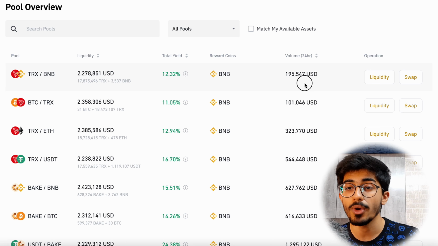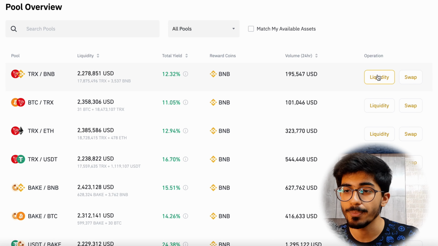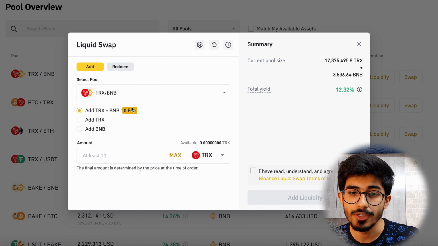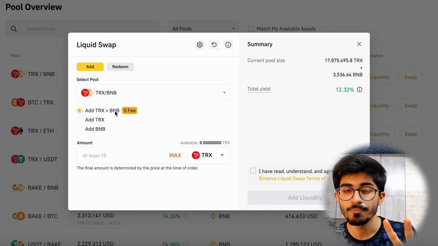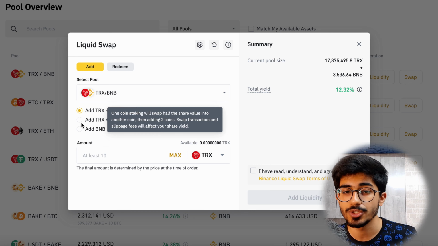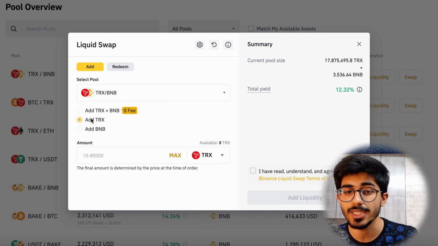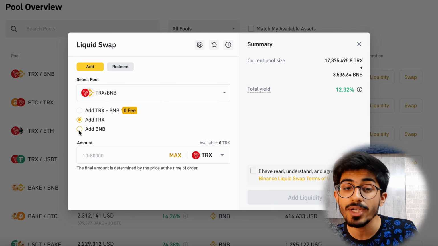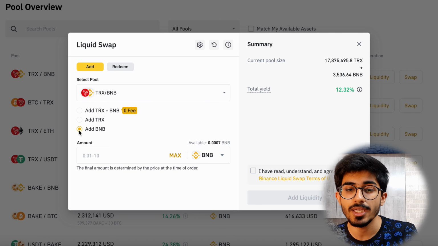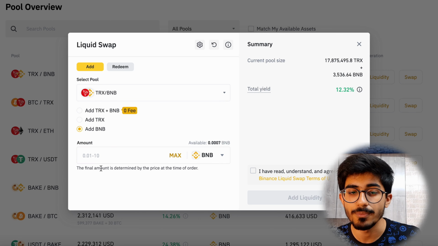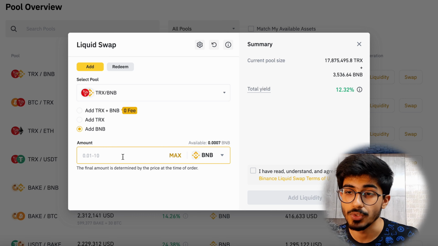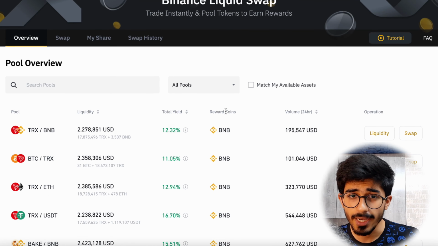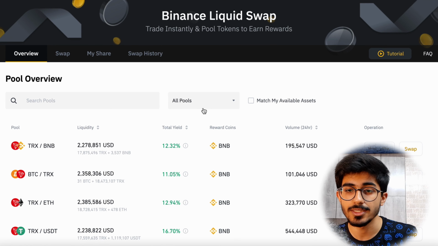In order to add your own liquidity, you just have to press here, and you can invest through adding TRX and BNB both. Or if you just have one cryptocurrency, then you can just add in TRX. Or say for example you don't have TRX, you just have BNB, then you can just click on add BNB and invest through there as well. So this is the total yield. 12% is the total yield if you want to invest. And this is how I invest.